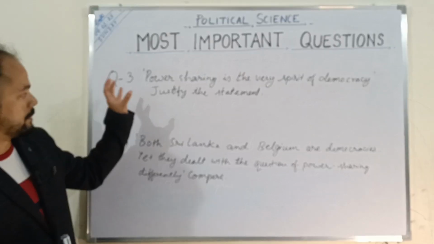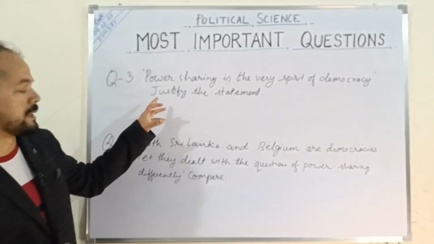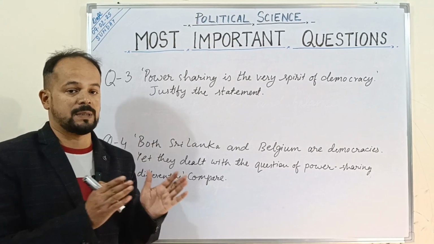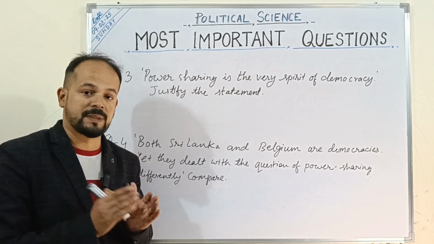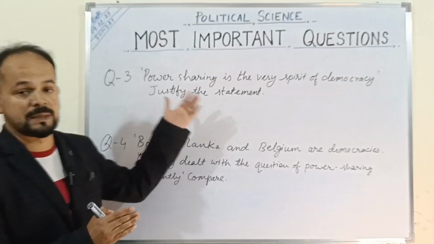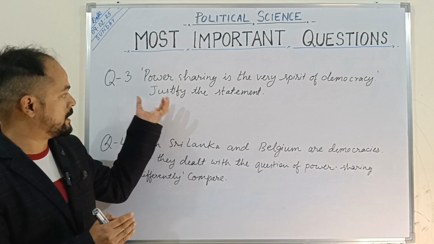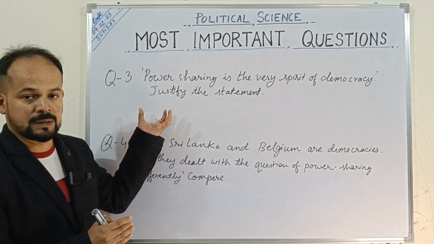See, we have to understand this question: why power sharing is the very spirit of democracy. If power is shared, democracy will be said to be existing there. If power is not shared, then democracy will not be existing there. So that is the very existence, and these are the moral reasons that we have to discuss, right?